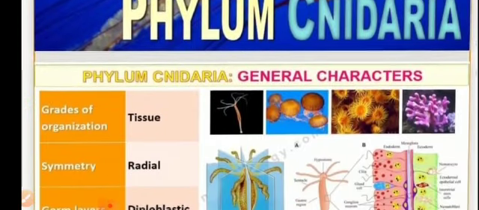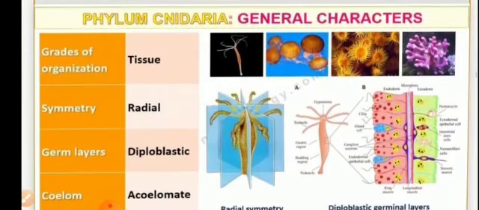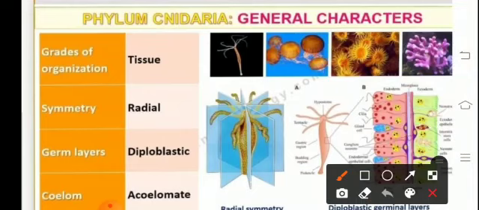Dear students, in this module, we'll be continuing with our ongoing chapter of biology, chapter 4, Animal Kingdom. Let us continue with our second phylum, that is phylum Coelenterata or Cnidaria. Talking about the phylum Cnidaria, that is the cnidarians, the general characteristics are they have tissue level of organization.